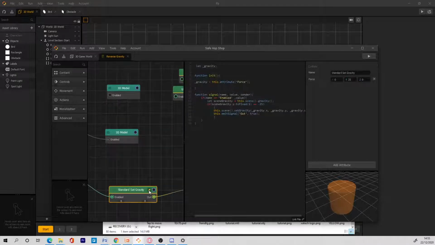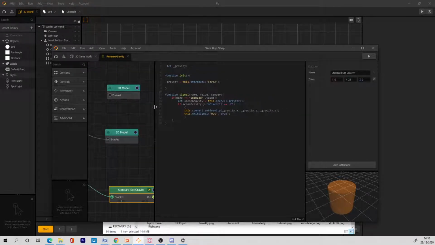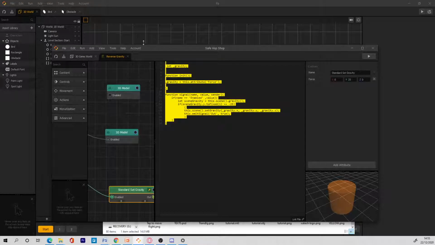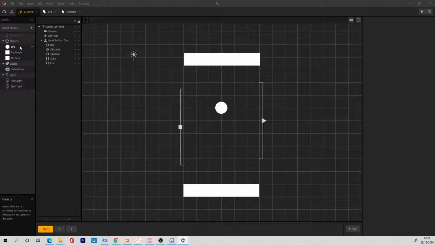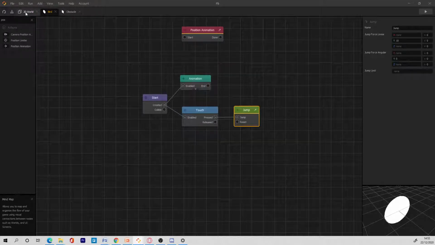I have one that sets just the gravity of the specific character. So I think this one should do actually. I'm just gonna copy this, and then I'm going to go to my player.